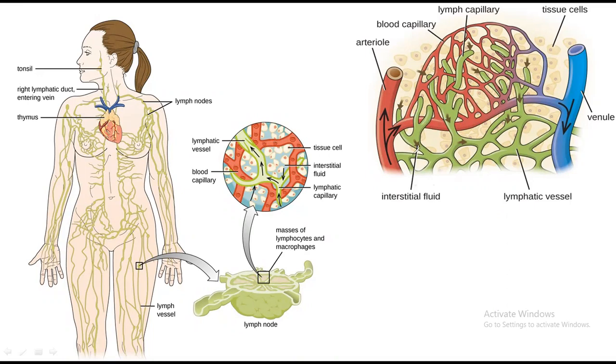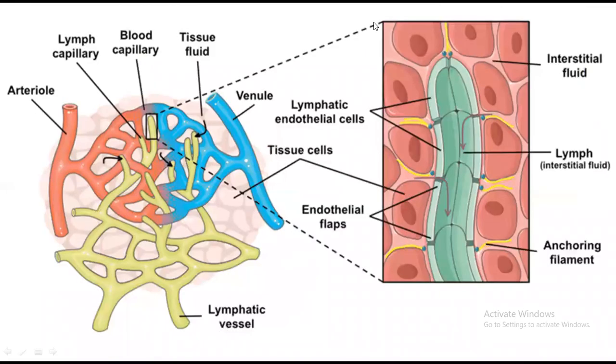This red color is the red blood, the arteries and veins and capillaries, and the lymphatic vessels are in close contact with these capillaries. So when the viruses are present in this lymphatic vessel, it can easily get access into the bloodstream. Just like here, it is a magnified image.